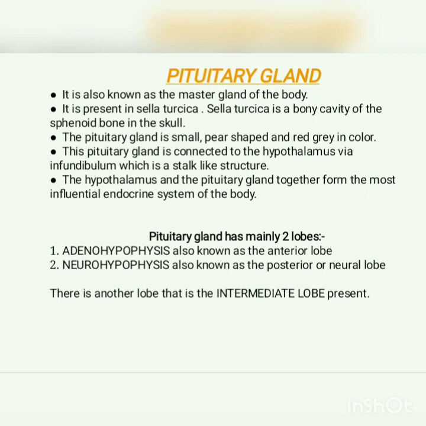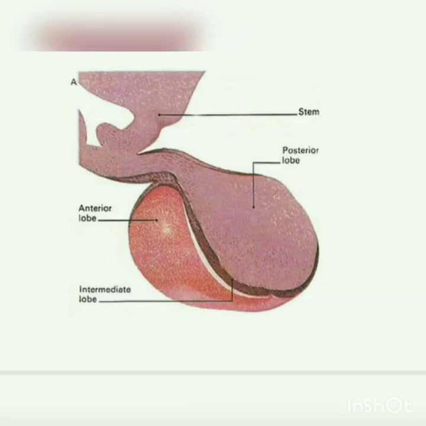That is, it is at a higher position than the pituitary gland. The hypothalamus and the pituitary gland together form the most influential endocrine system of the body. Now we'll come to the two lobes of the pituitary gland. First is the adenohypophysis, known as the anterior lobe, and the neurohypophysis, known as the posterior lobe. We can easily detect in this picture the stem, that is the infundibulum, connecting the pituitary to the hypothalamus, and the posterior, anterior and intermediate lobes of the pituitary gland. The picture marked as A is the hypothalamus, and the lower picture is of the pituitary gland.